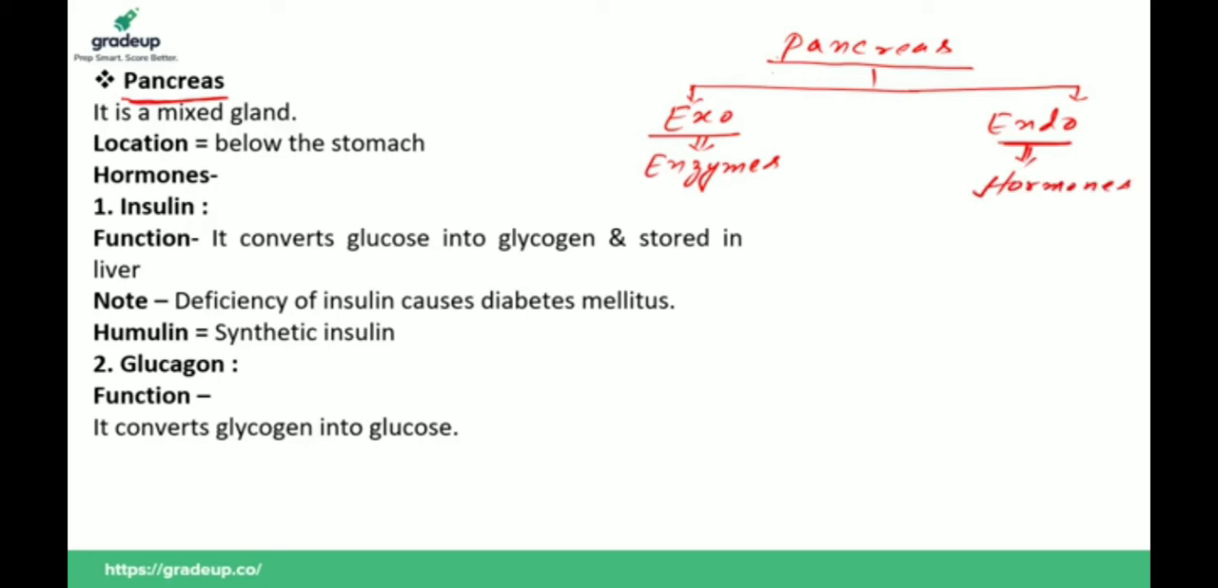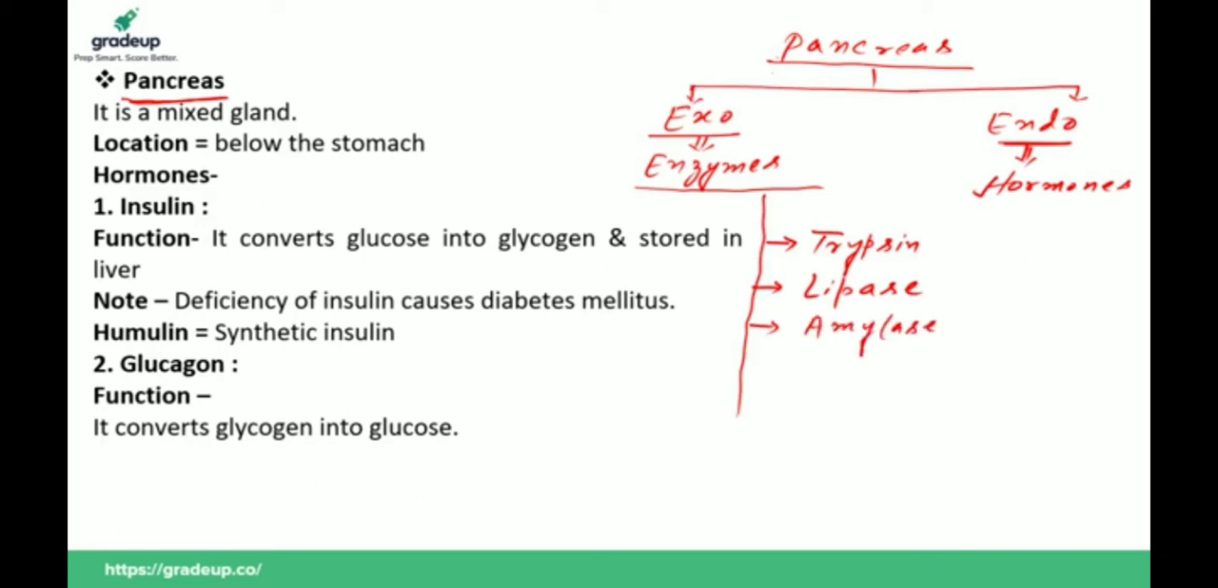Okay, so the exocrine part secretes enzymes. We have already discussed in the chapter of digestion that the exocrine part of the pancreas secretes three types of enzymes: trypsin, which takes part in digestion of protein; lipase, which takes part in digestion of fat; and amylase, which takes part in digestion of carbohydrate. But the endocrine part of the pancreas secretes two types of hormones: insulin and glucagon. If you talk about the pancreas and its location, it is located below the stomach.